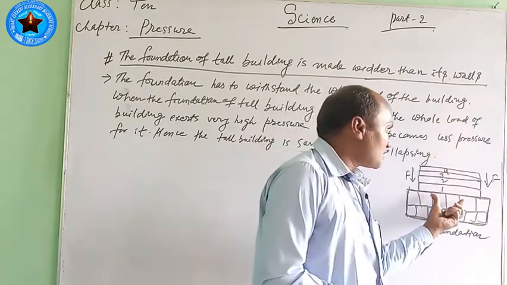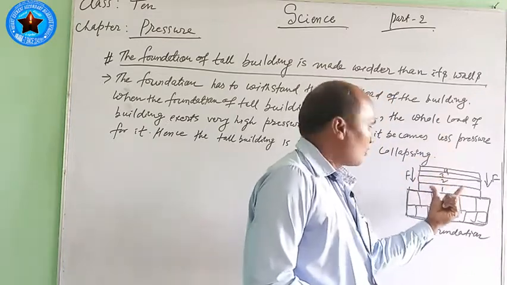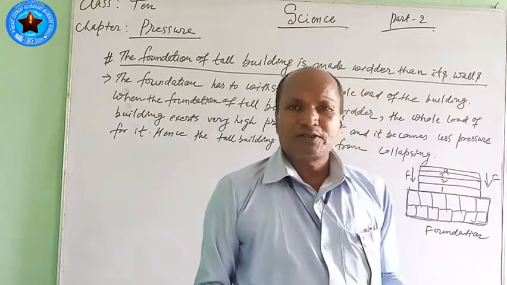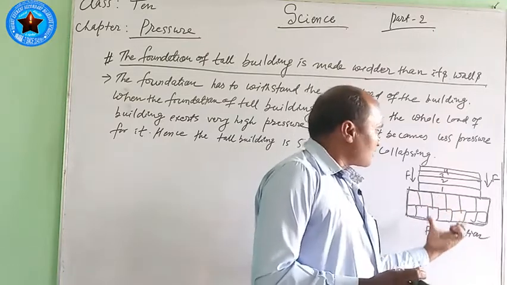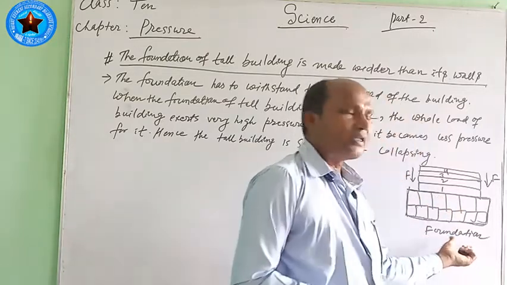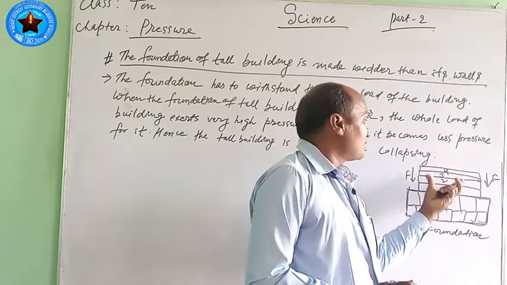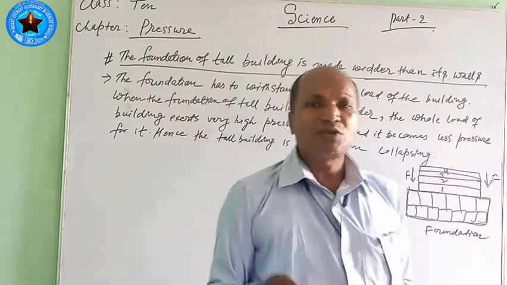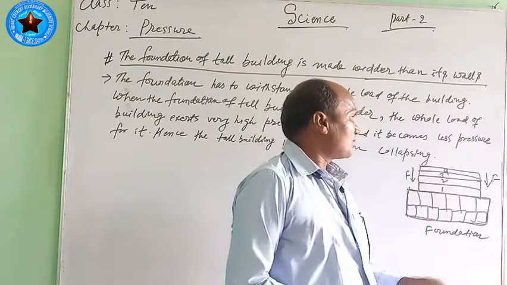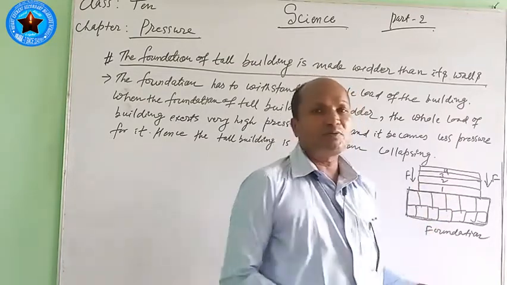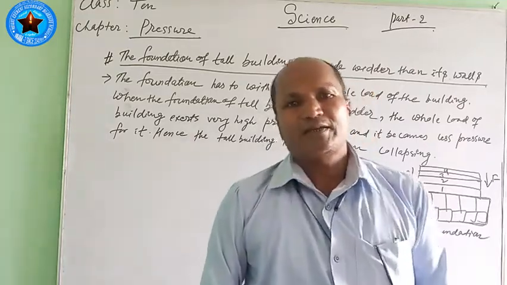The very high pressure given by this very tall building on this wider wall is reduced, and this wider foundation can easily withstand the very high pressure of the building, and the building won't collapse. Won't collapse means won't sink in the ground. To preserve such very tall buildings from collapsing, from damaging, from falling, the foundation of a tall building is made wider.